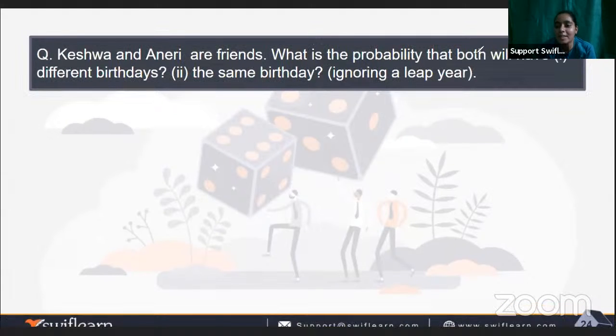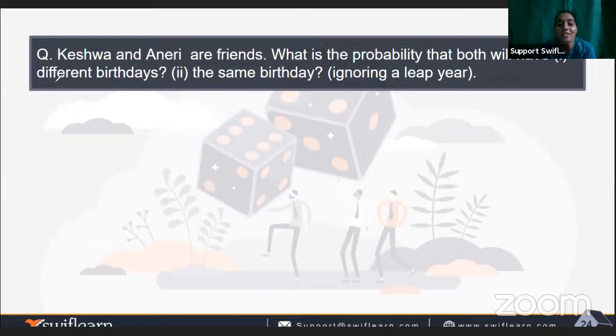What is the probability that they both will have different birthdays? Well, it's better to have friends with different birthdays because the treat scope gets bigger. And when you are getting the same birthday, you will be like, yeah, what are you doing? They will do the party on the same day and you will be bored.